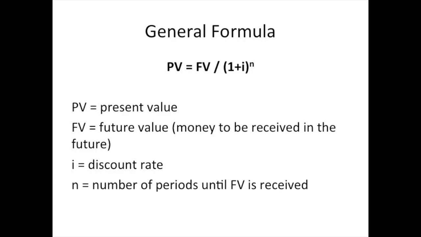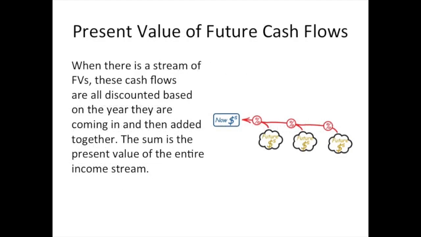So basically we have the present value is the future value divided by, in parentheses, 1 plus the interest rate, and that taken to the exponent n, the year. The further out in time, the bigger n is, and the more discounting is applied to the future value. It's as simple as that.